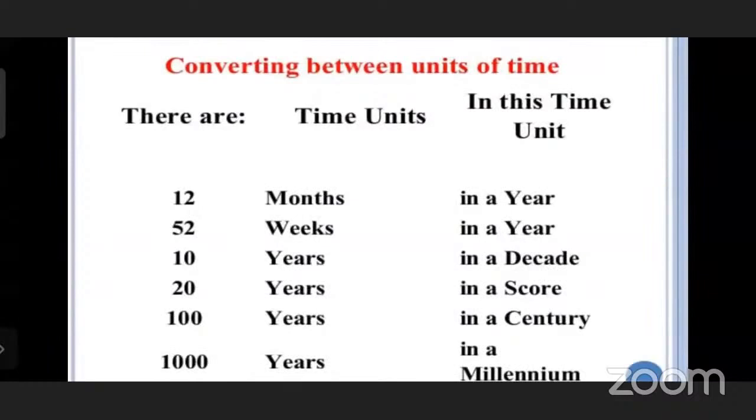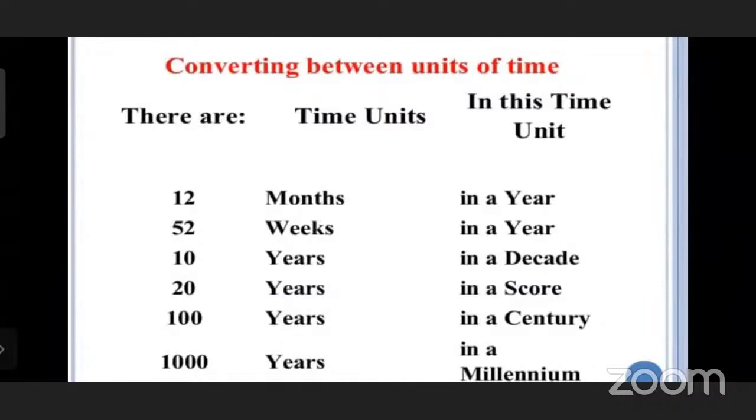Now, who will read this slide? Converting between units of time: 12 months, 52 weeks, 10 years, 20 years, 100 years, 1000 years. 12 months means in a year.